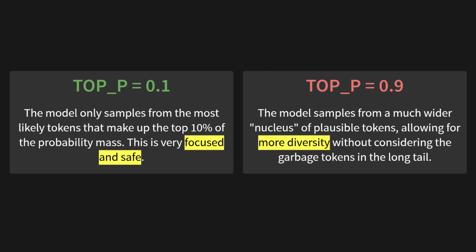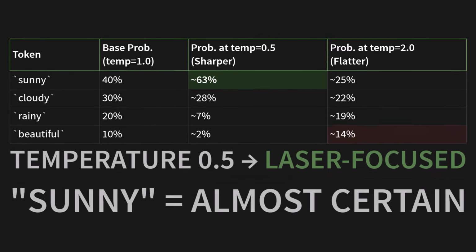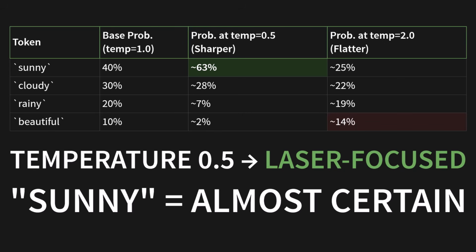Let's see this in action. It'll make everything click. Look at this table. It shows how changing the temperature dramatically alters the final probabilities for our prompt, "The weather today is." At the base temperature of 1.0, sunny has a 40% chance, cloudy has 30%, and so on. Makes sense. Now, look what happens when we drop the temperature to 0.5. The distribution gets laser-focused. The probability for sunny jumps from 40% to nearly 63%. The model becomes almost certain that's the right word.